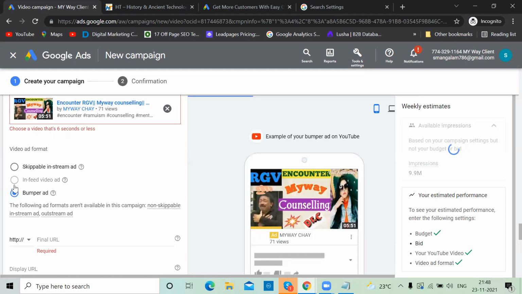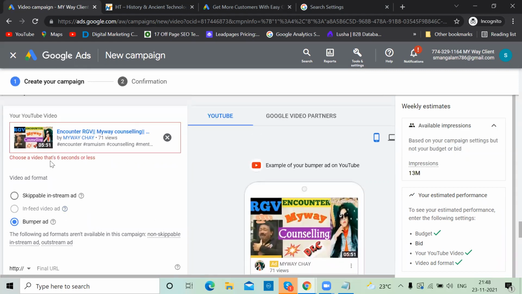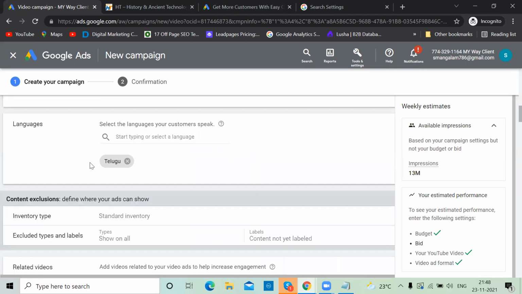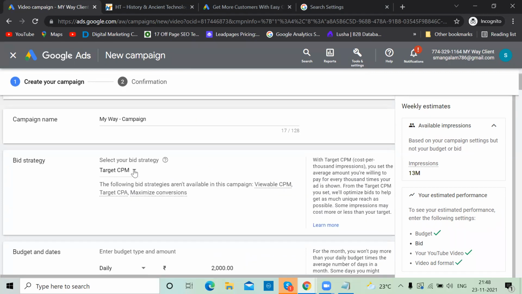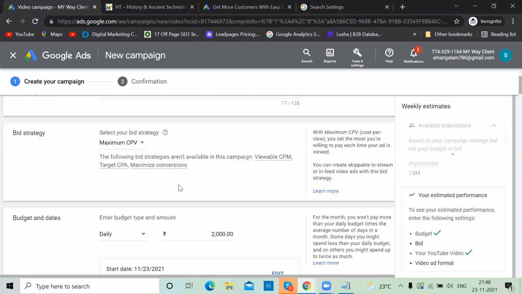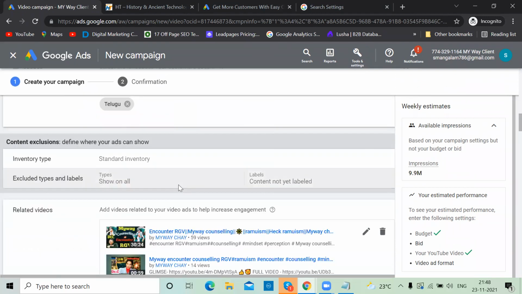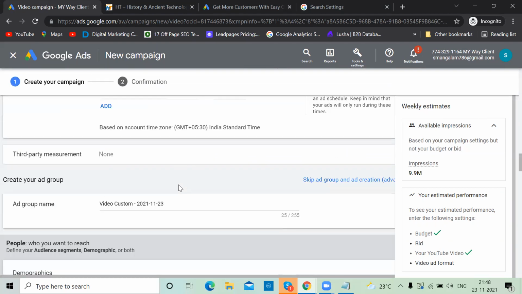But now it is thinking. So choose a video that is 6 seconds or less. Now it is telling. But make sure that if you want to run a bumper ad, here you have to select the target CPM method. Because nobody views it, it's impression only. Now I am doing a max CPV. Coming back here. Let's see.